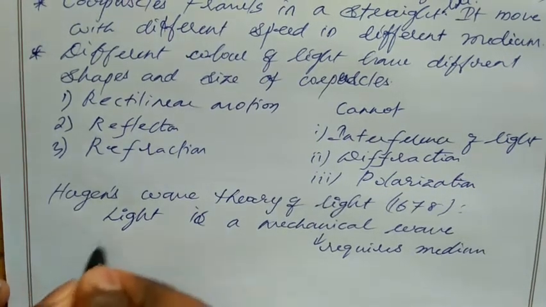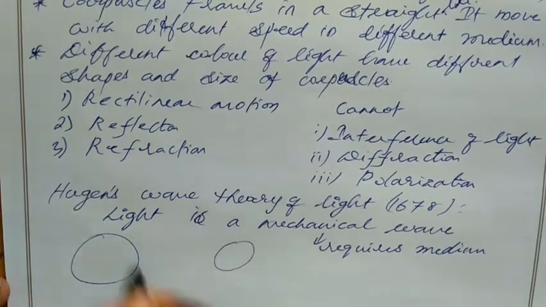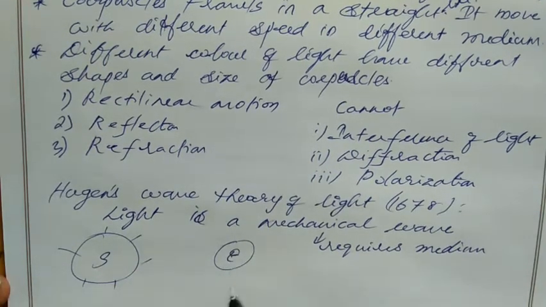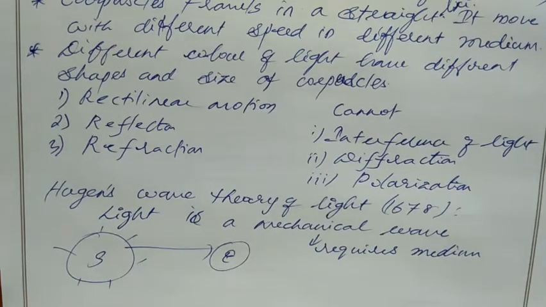But we see the sun from the earth, so light comes from the sun through vacuum, correct? It seems like light comes from the sun through vacuum.